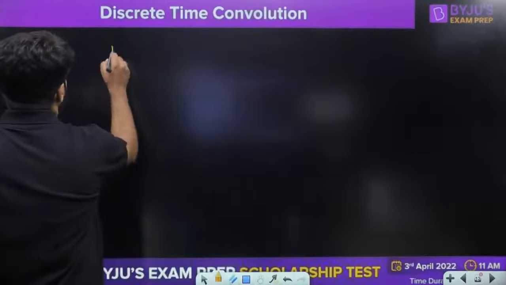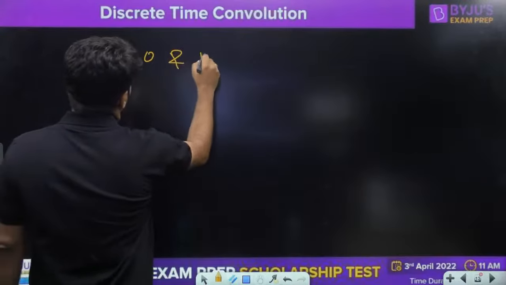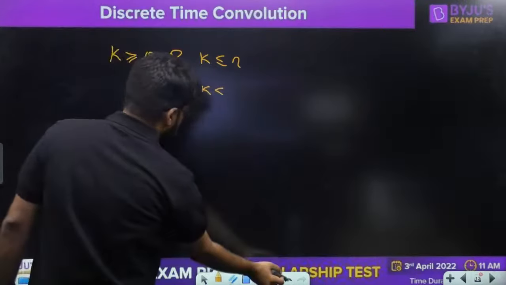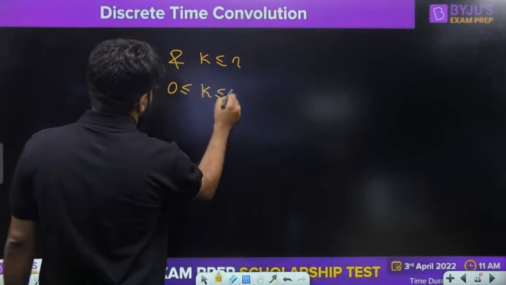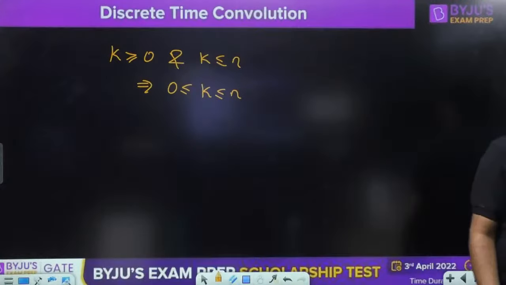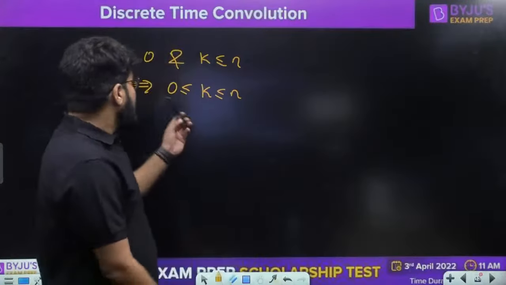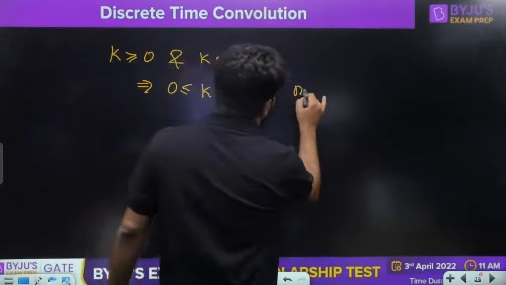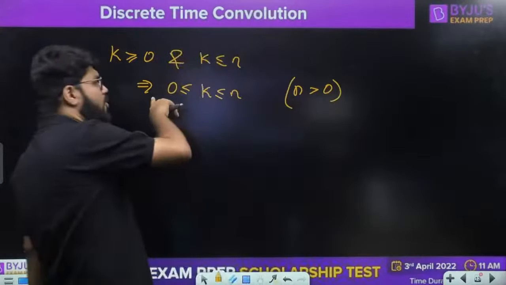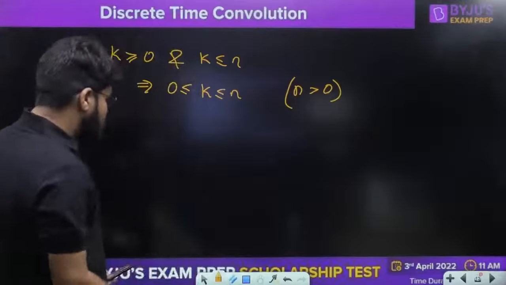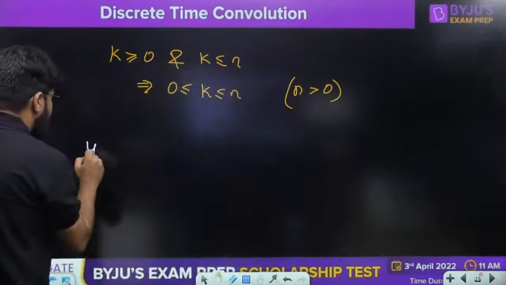Right, so what we need is k greater than or equal to 0 and k less than or equal to n. That means k should be in the range 0 to n. Acha, since k is from 0 to n, it is very much clear that n should be after 0. It is very clear that n should be greater than 0, because k goes from 0 to n, moving toward the positive side, so n should come after 0. It is very logical.